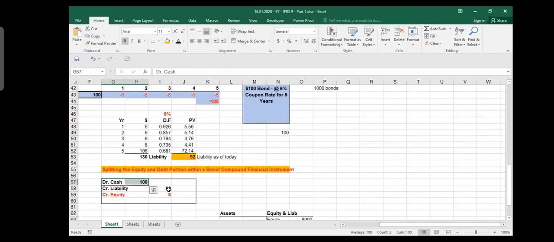Now what happens? I record my liability. Now let me take the numbers. So this is for one bond and I issued 1,000 bonds like this. So I got 100,000 cash, my liability is 92,000 and my equity is 8,000. This goes to my equity. Now I come back. Now the issue is that this goes to my balance sheet. I'm going to write it down in my balance sheet as my liability.